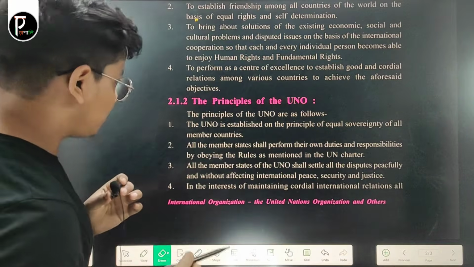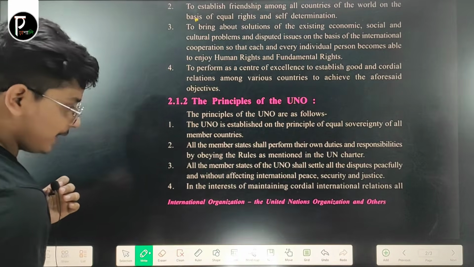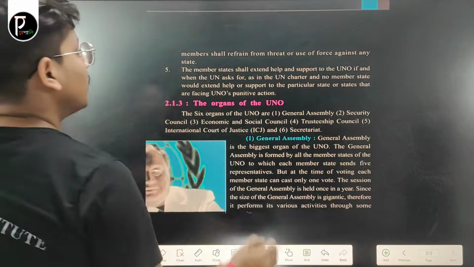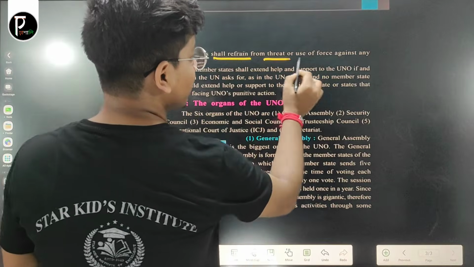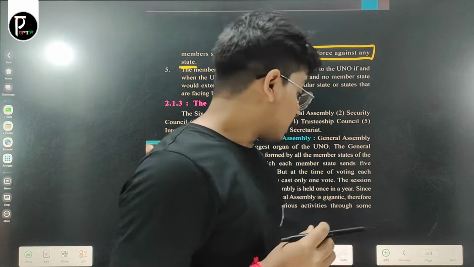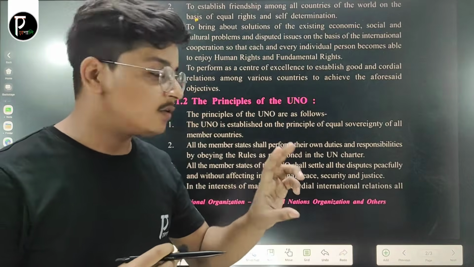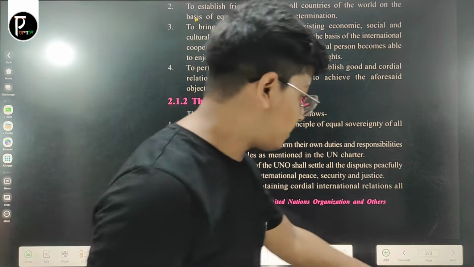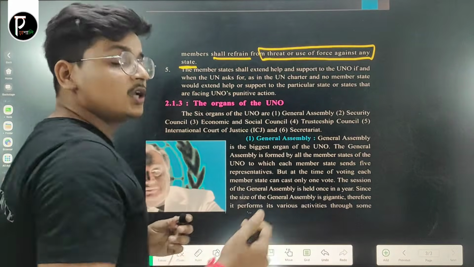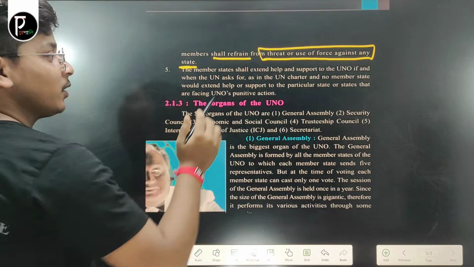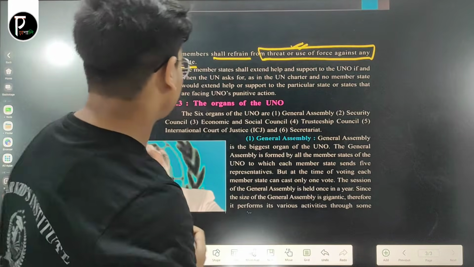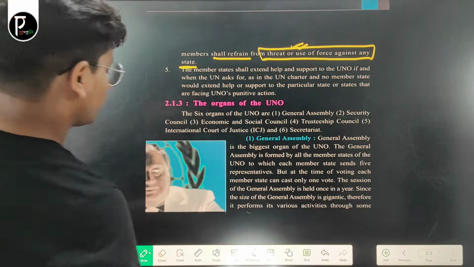Now, the next principle of the UNO is that, in the interest of maintaining cordial international relations, all members shall refrain from the threat or use of force against another state. That means the 193 member countries, in spite of their disputes, in order to maintain good relations among the countries, are restrained from the threat of use of force. They cannot use military force against each other.